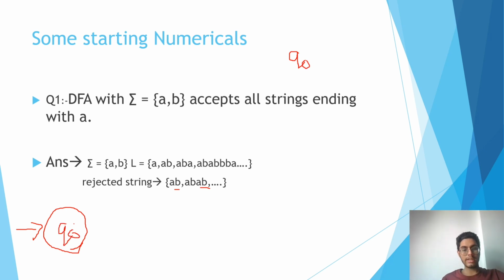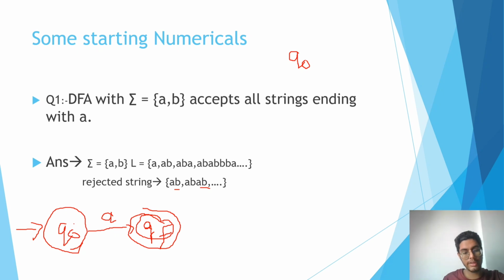Now let us say that it ends with A. So what if my string ends with A directly? If I pass the string A, then it must go to the final state. We can name the final state anything, but it will have two concentric circles, as I have said earlier in my video. So we will name it QF, right?